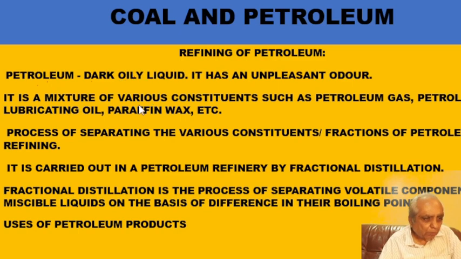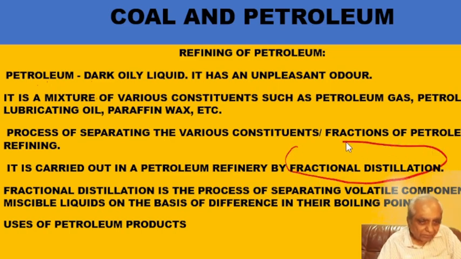How to separate them? These are miscible liquids. So to separate this, we are doing refining by a method called fractional distillation. Now, what do you mean by fractional distillation? Suppose you have two liquids and they are miscible, mixed together.